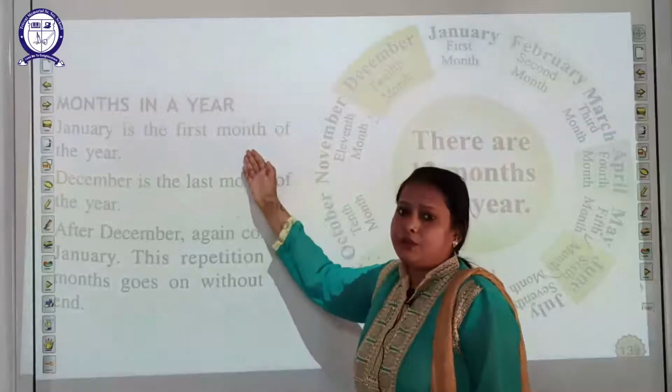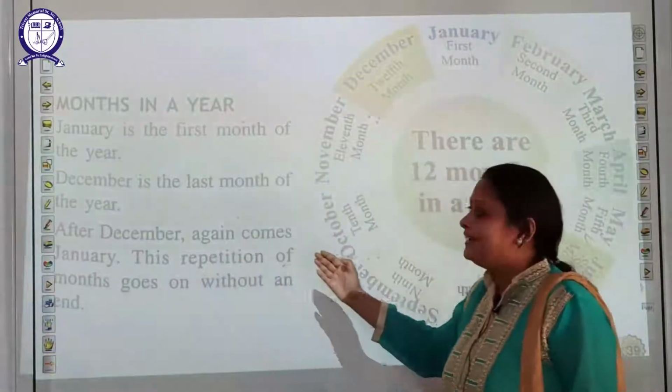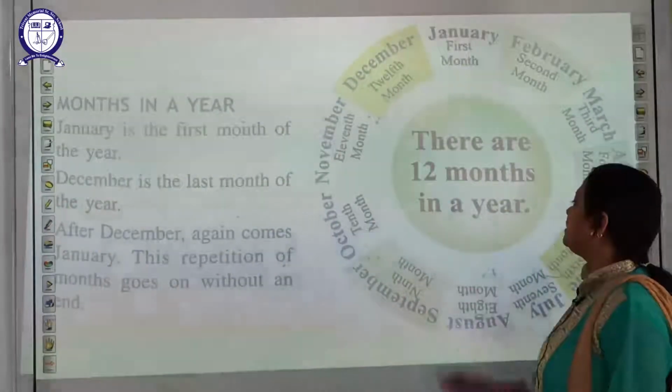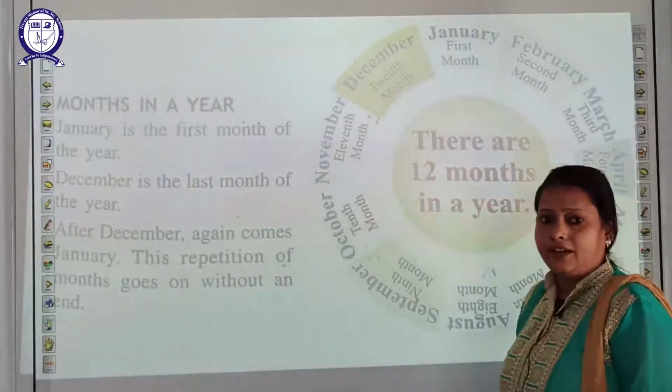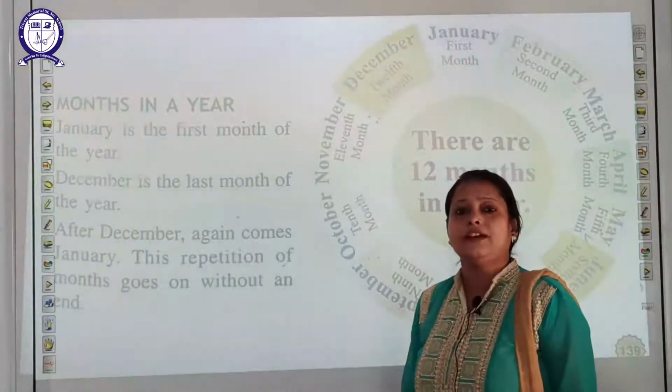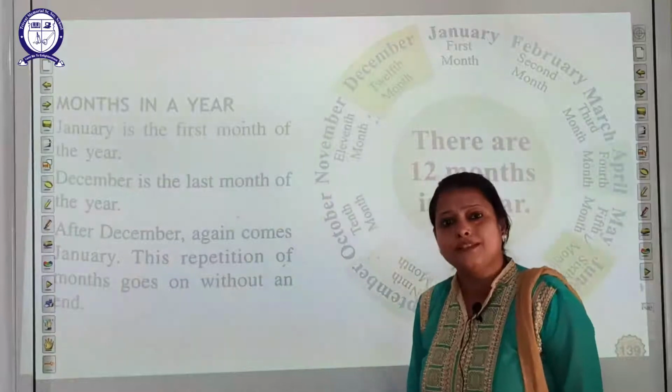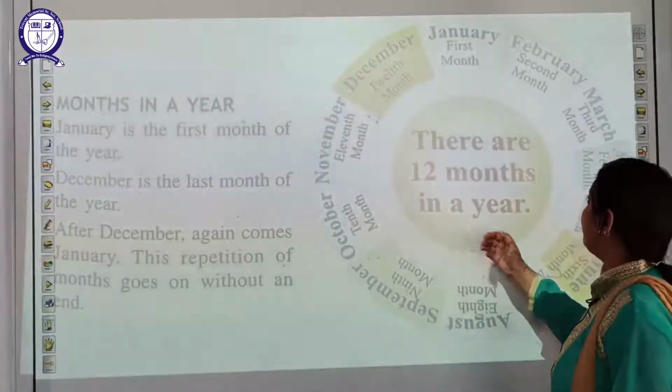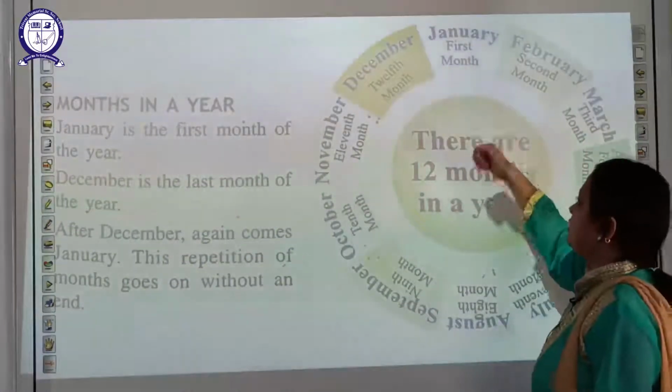Months in a year. Topic: months in a year. Students, there are 12 months in a year. How many months in a year? There are 12 months in a year. What are the months, students?